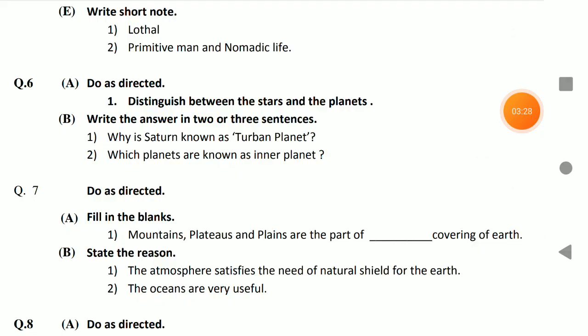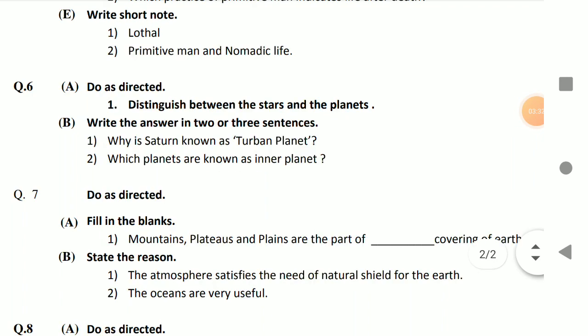Okay, so distinguish between stars and planets. Friends, please write it on your own. You can know about stars, there are many stars. Okay, and a group of stars makes a constellation and a group of planets makes the solar system. This is the answer, you can write it on your own. Write the answer in 2 or 3 sentences.